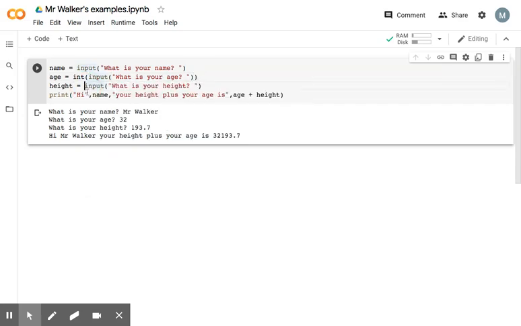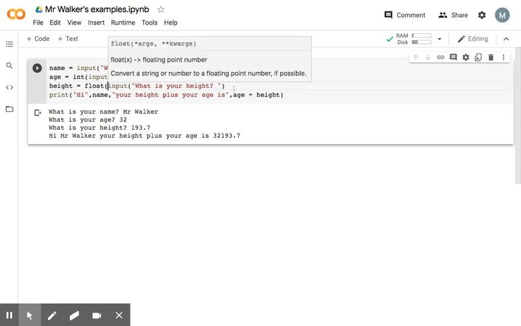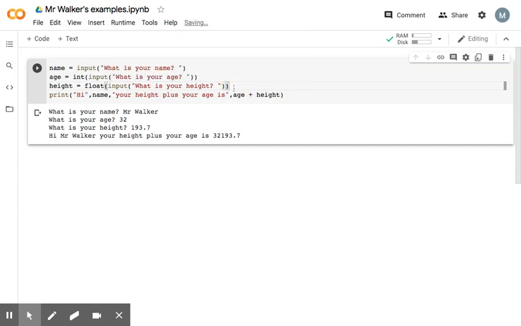And then here for height, we're going to say float, because we want it to be a decimal number. That's not essential, by the way. You could say it's an integer, but to keep things interesting, we want it to be a float, bracket, and then we close the second bracket at the end. My rule of thumb here is that if you open a bracket, you must close a bracket. So we've opened two brackets now, so we've got to close two at the end of each of those lines.